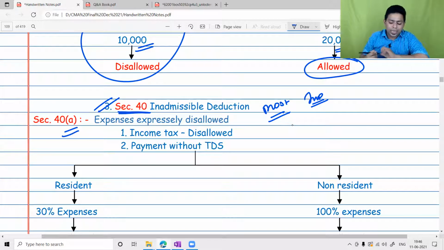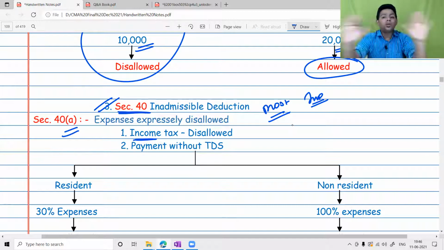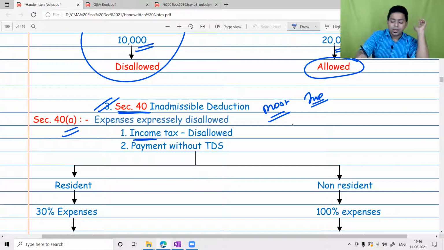Section 40 clause A says there are certain expenses which are expressly disallowed. I have already spoken why income tax is not allowed in income tax law, because income tax is a personal liability. It's not a business liability. Yeah, GST, customs, excise are the business taxes. So indirect taxes are allowed as a deduction, but direct tax is not allowed as a deduction. Please remember that. So income tax not allowed at all.